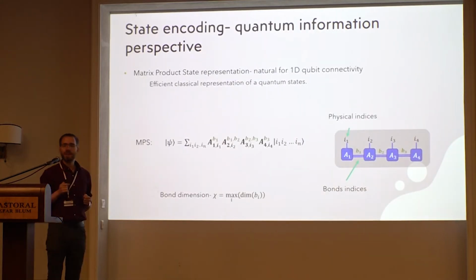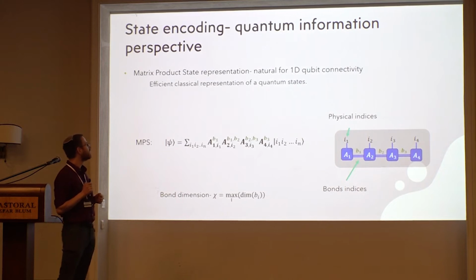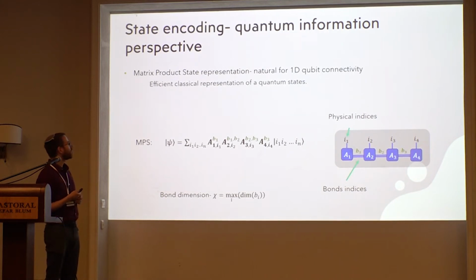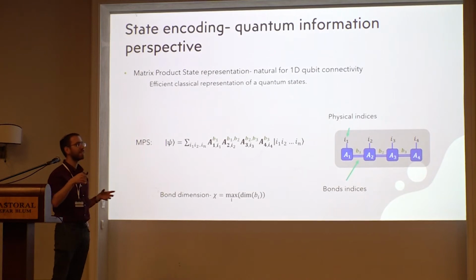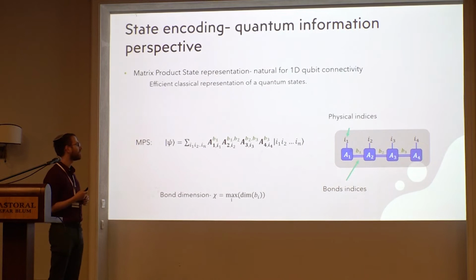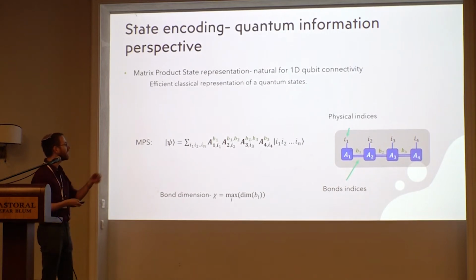I want to thank Maxime for presenting here what a matrix product state is, so I can shorten this part. A matrix product state is basically a description of a state where I can control the amount of correlation between the different qubits.